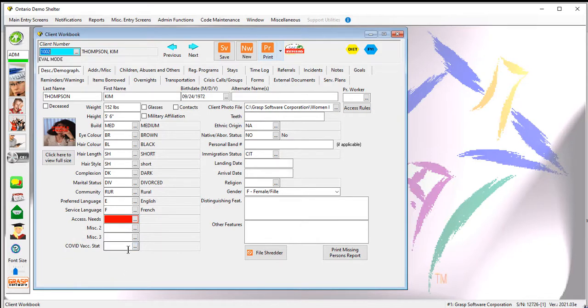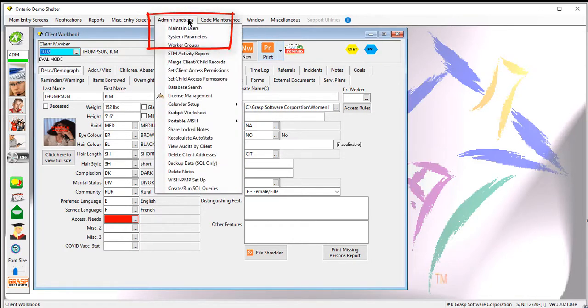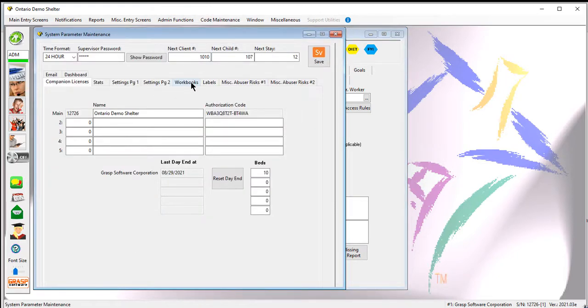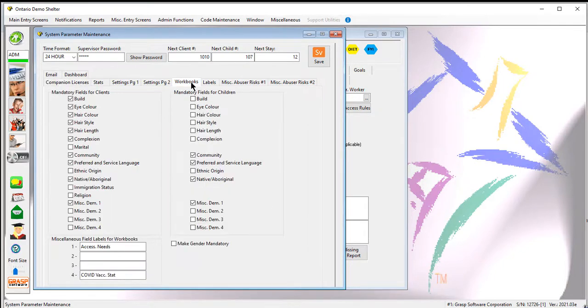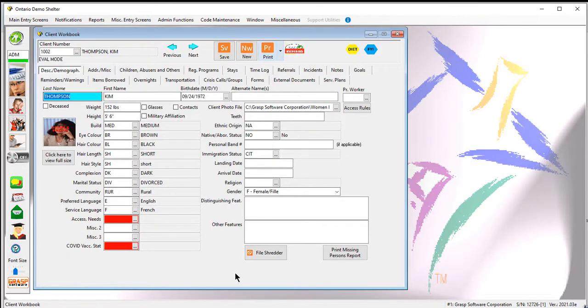The next thing that I want to do is make that a mandatory field. I want all of my clients and children to have that filled out. So again, I'm going to go back to the same screen, admin functions and system parameters, but this time I'm going to go under the tab that says workbooks, and now I'm going to check the checkbox for mandatory fields for clients as miscellaneous demographic 4. And I'm going to do the same for children because I want it to be mandatory for both. And now I'm going to save that. So now you can see on that one page we created this label here and we set it as mandatory. That's why it's turned red.